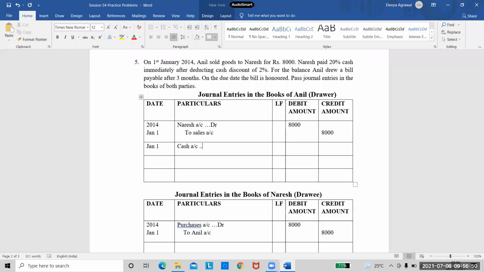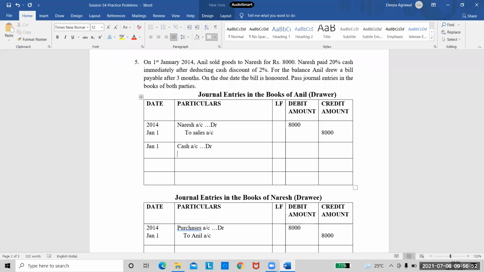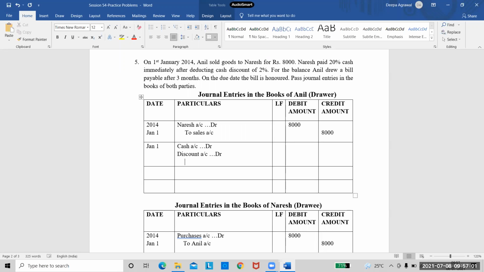So cash account debited. There is some amount of discount, which is an expenditure. So I will debit discount account also. Discount account debited. And who is paying me? Naresh. So Naresh account credited. And now how will I write the amount? How much cash am I